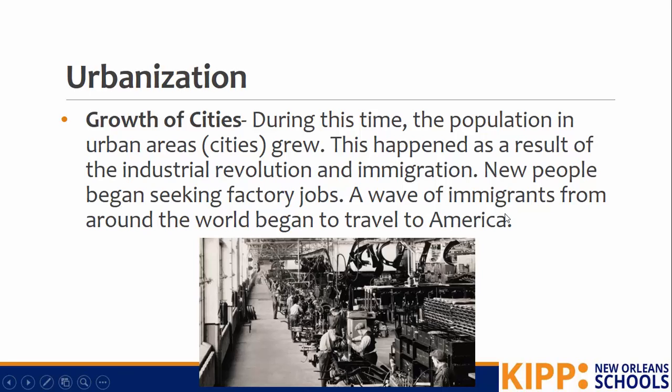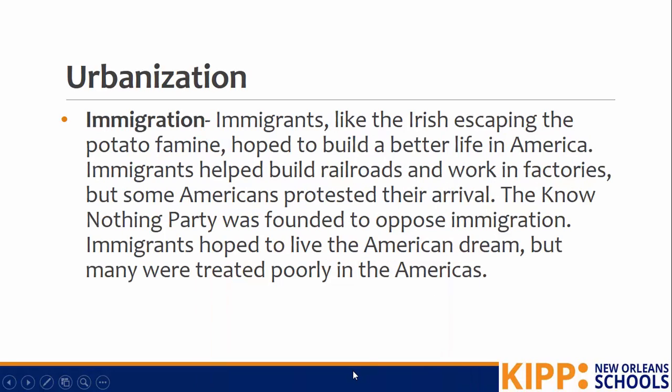Now let's talk a little bit more about these immigrants. Immigrants, like the Irish who were escaping the potato famine, hoped to build a better life in America. Immigrants helped to build railroads, to work in factories, but some Americans protested their arrival. The Know Nothing Party was founded to oppose immigration. Immigrants hoped to live the American dream, but many were treated very poorly in America.